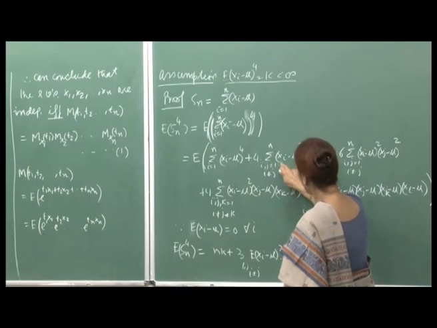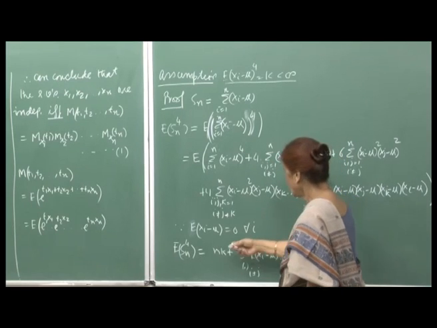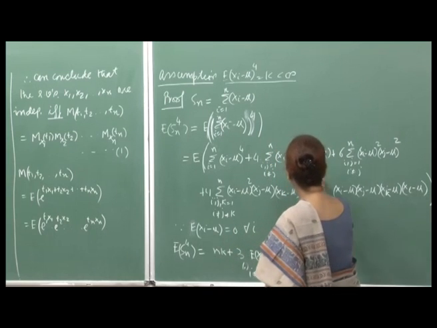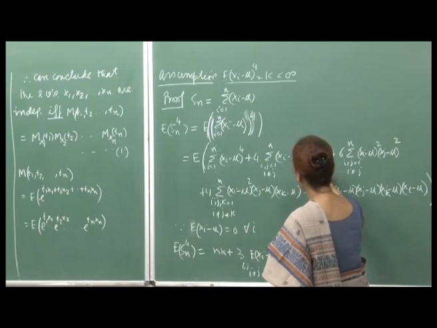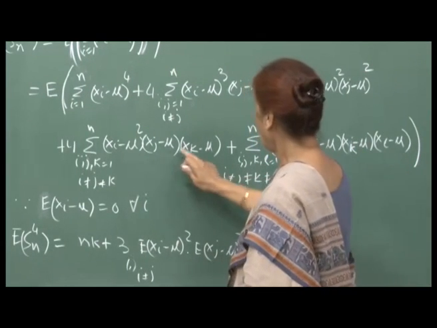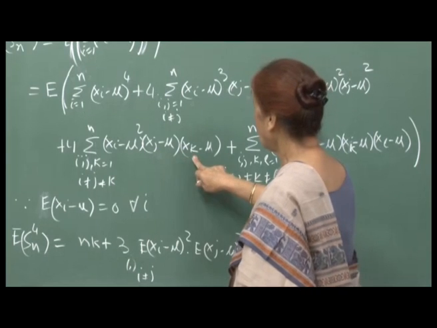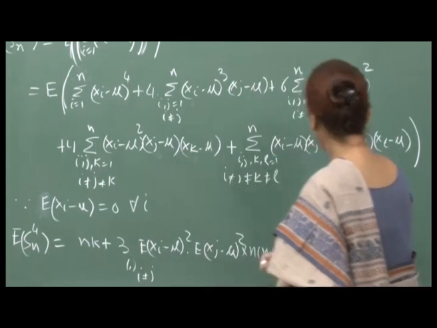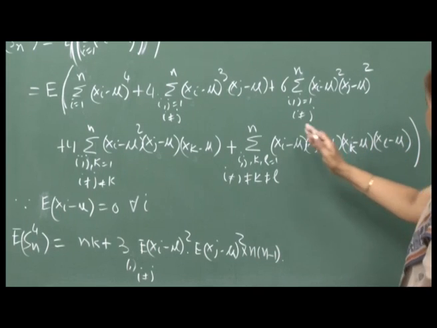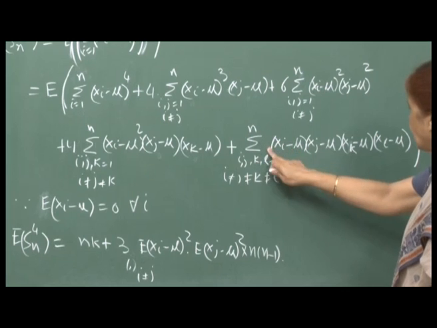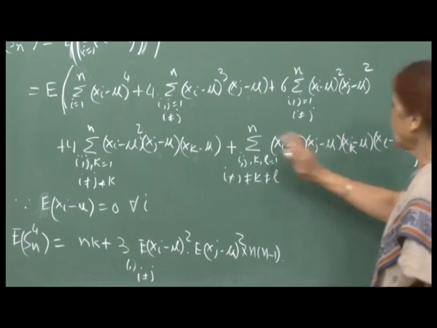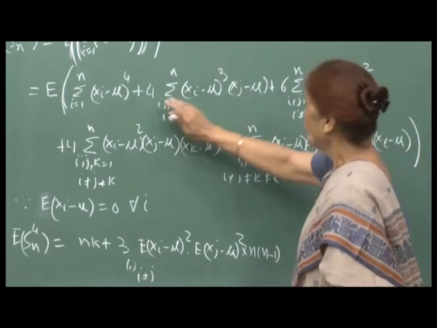So, E can also go inside the summation sign, and since the expectation of (X_i minus mu) is 0 for all i, you see that the expectation of this will be 0. Similarly, here again you have linear terms, so the expectation of this and of this will also be 0, and here of course all the 4 expectations will be 0, because these are independent. So, this will be the summation of the expectation of (X_i minus mu) into the expectation of (X_j minus mu), and so on. So, these terms will disappear.